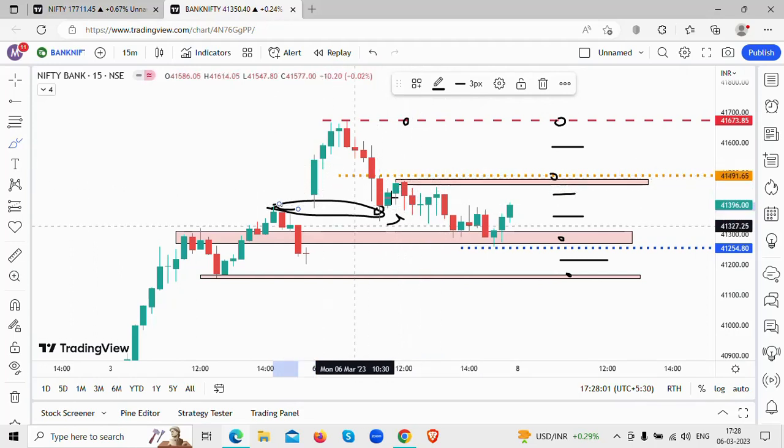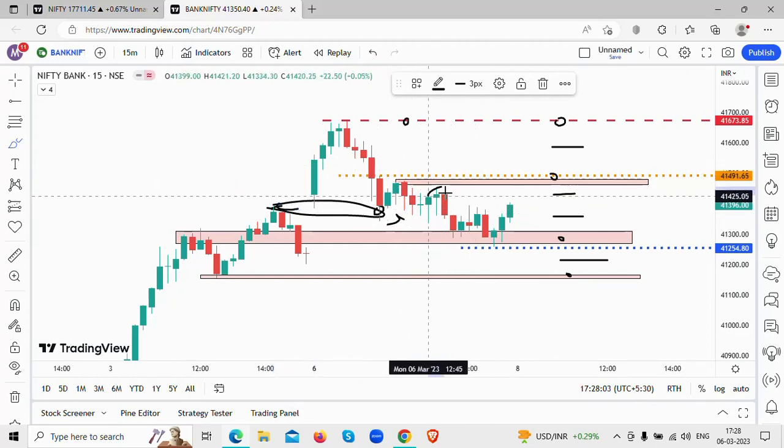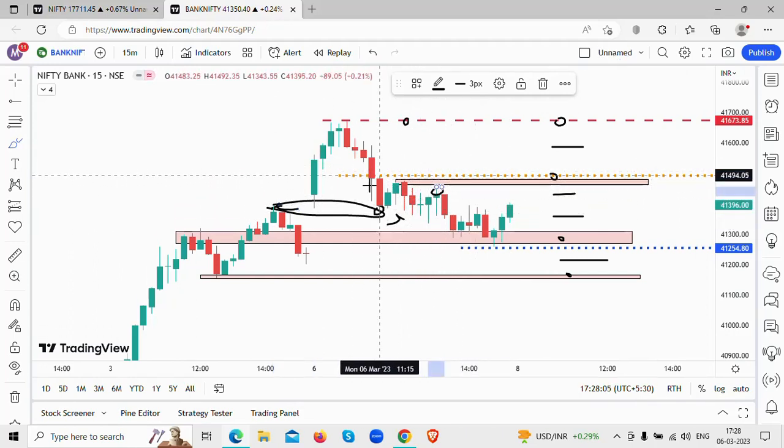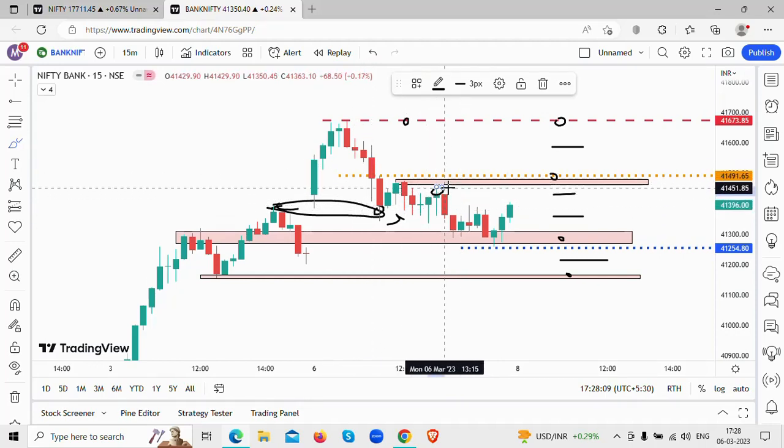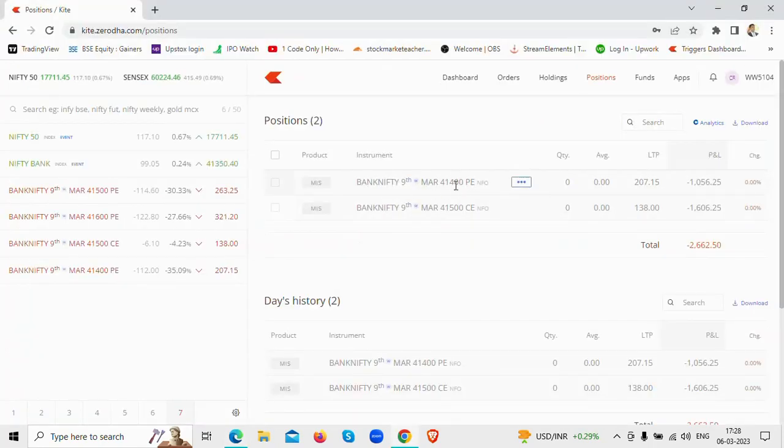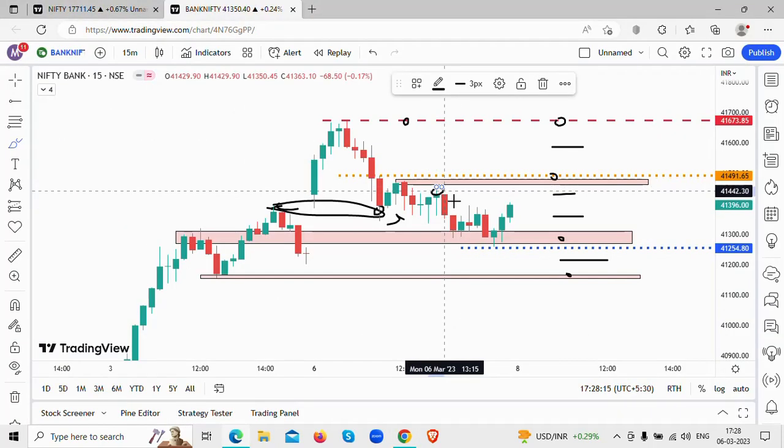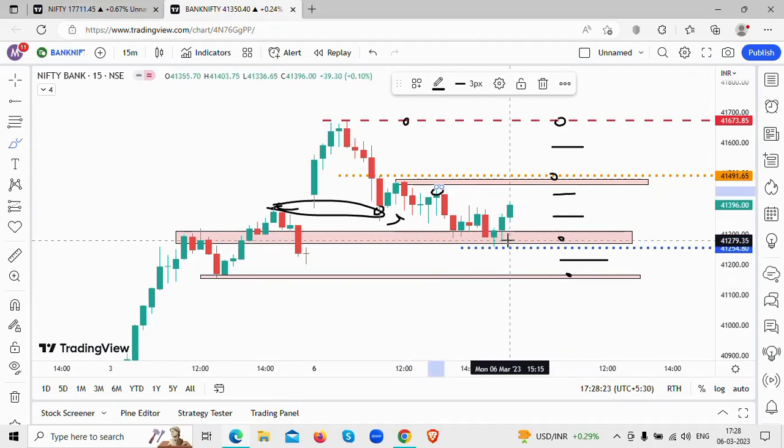Here, once this happened, I initiated a short trade around this particular level because this was a support. It broke that support, and I initiated a short trade around 41,000. What was the strike price? 41,400 P. So I took a short trade, and I was in profit, and then the bad luck struck. My laptop froze. Eventually I somehow got out of the trade. I kept my losses small, otherwise it would have been a profit day.